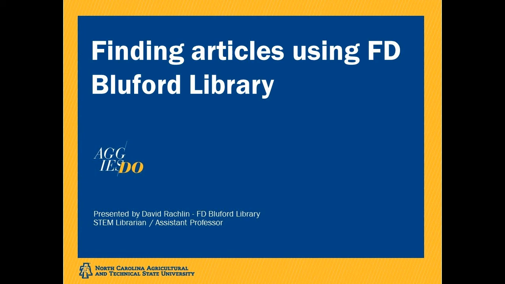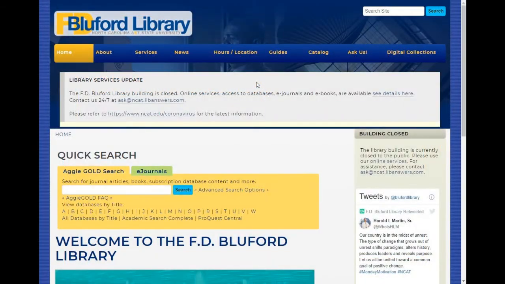Today, we'll be showing you some ways to make it easier to find journal articles, download and cite those articles, and maximize the efficiency of your research. This is the library homepage, and when beginning to conduct research, I recommend that you start with ProQuest Central, which can be found here. This is a very large interdisciplinary database that will enable you to find journal articles on a variety of subjects in almost any discipline.